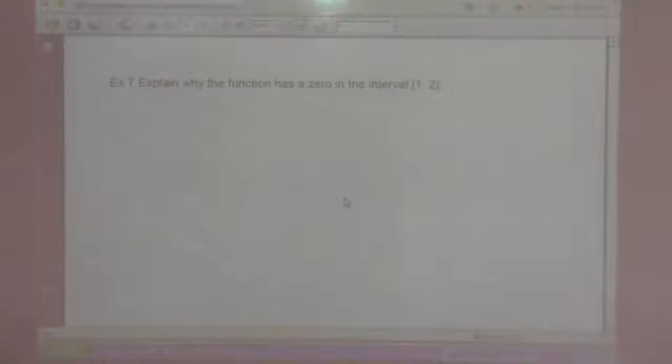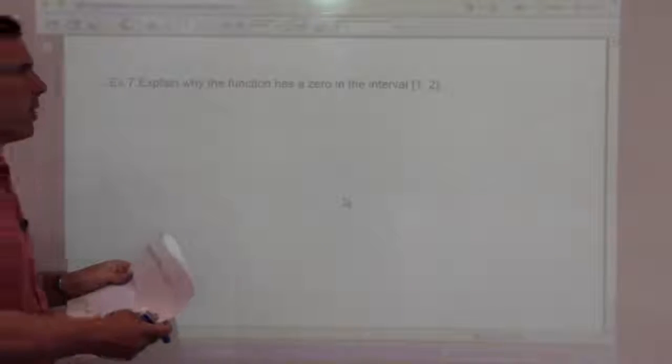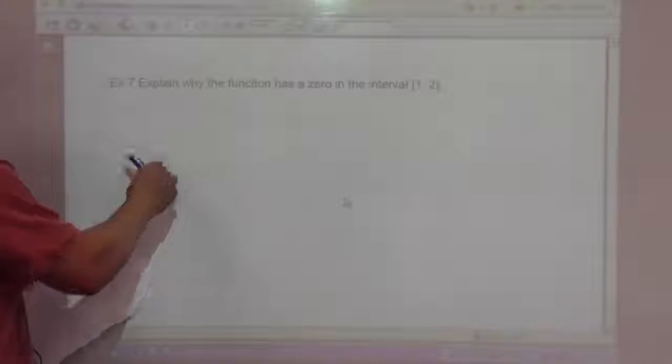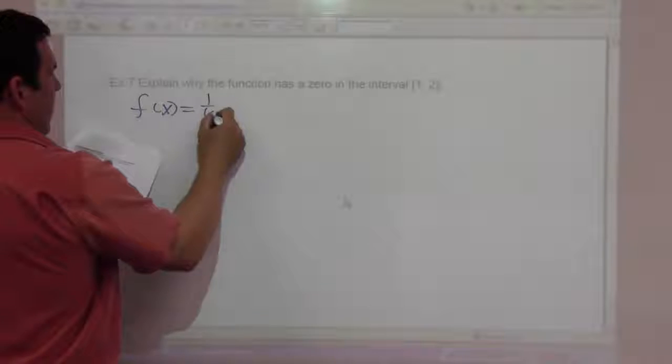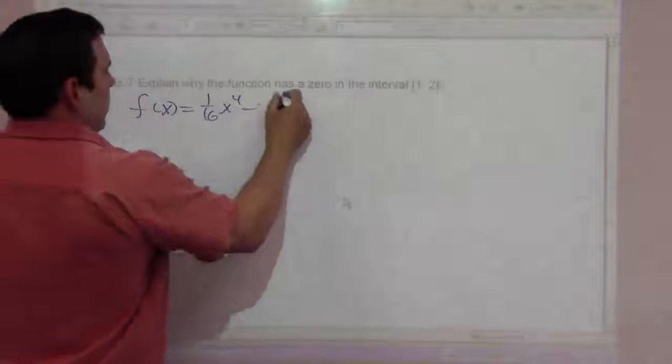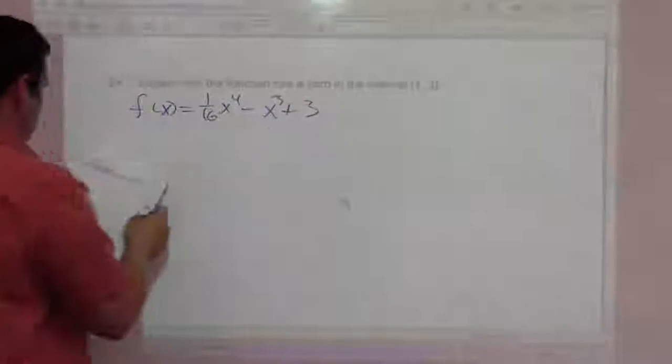So explain why the function has a 0 in the interval from 1 to 2. And the function I forgot to type in here, f of x equals 1/16 x to the 4th minus x cubed plus 3.